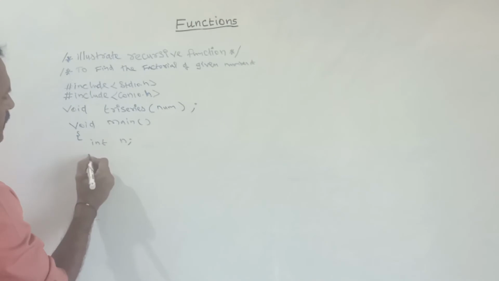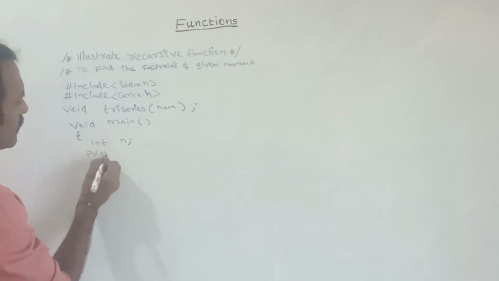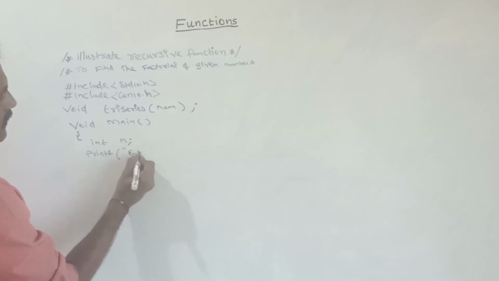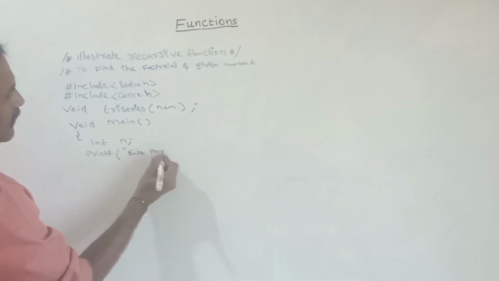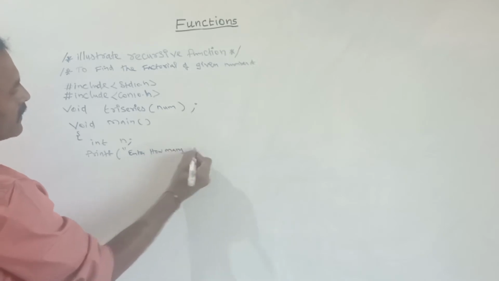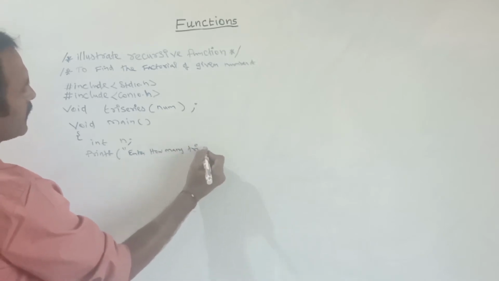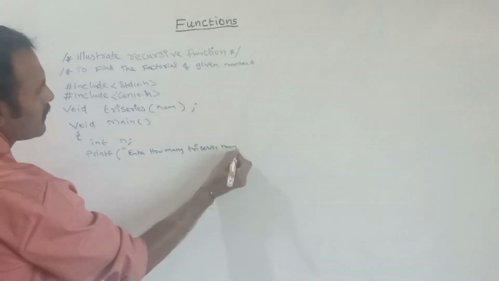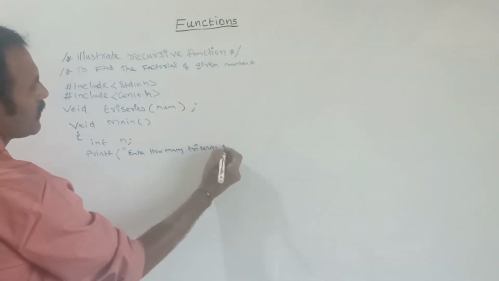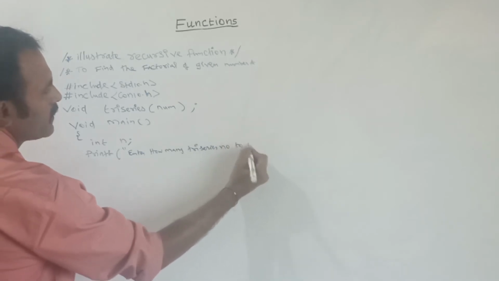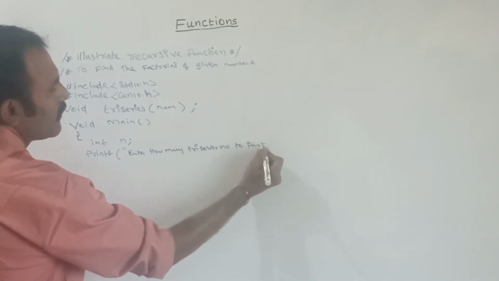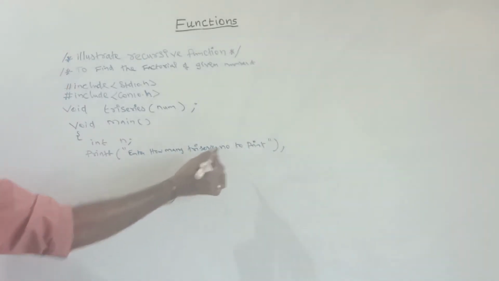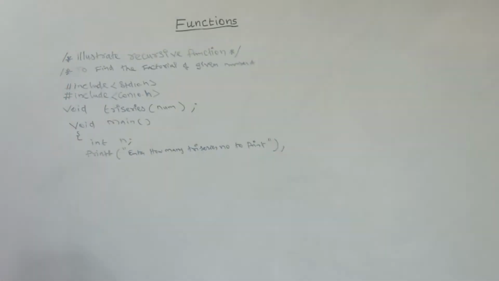So simply I am using printf: enter how many triangle series numbers to print.